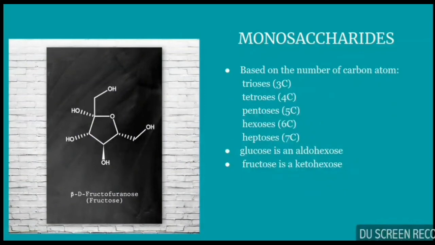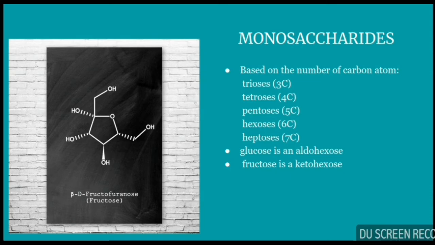Based on the number of carbons, monosaccharides can also be divided into trioses, tetroses, pentoses, hexoses, and heptoses. Trioses consist of 3 carbons, tetroses 4 carbons, pentoses 5 carbons, hexoses 6 carbons, and heptoses 7 carbons.